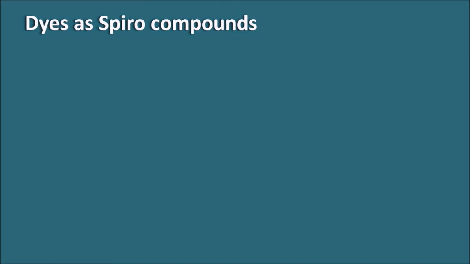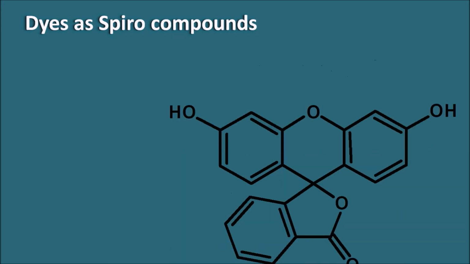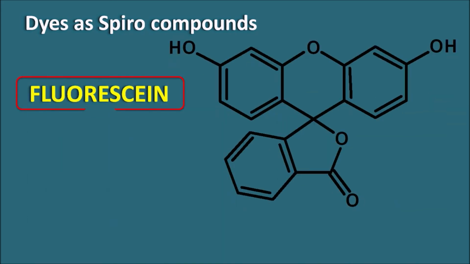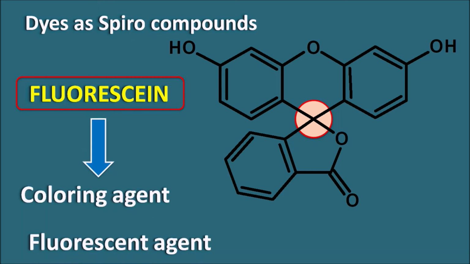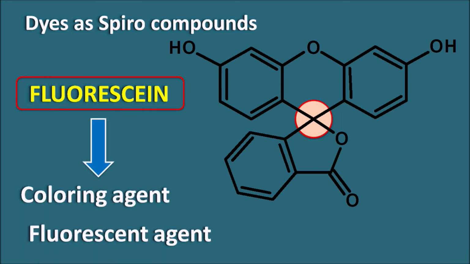Similarly, if you have dyes as the spiro compounds, one of the dyes is fluorescein. Fluorescein is again having a spiro linkage with the xanthene nucleus, and this fluorescein can be used as a coloring agent as well as a fluorescent reagent. When this is attached to non-fluorescent molecules, it can convert the molecule into a fluorescent molecule. In this way, fluorescein can be used as an analytical reagent, and this reagent is having a spiro linkage.